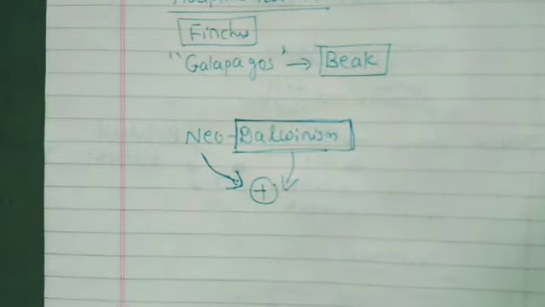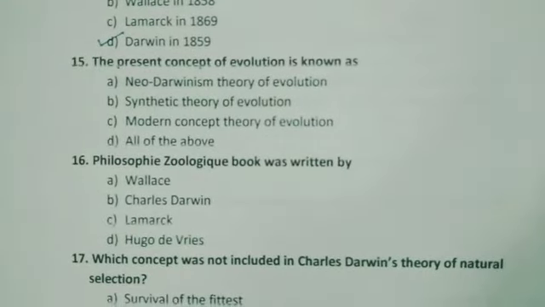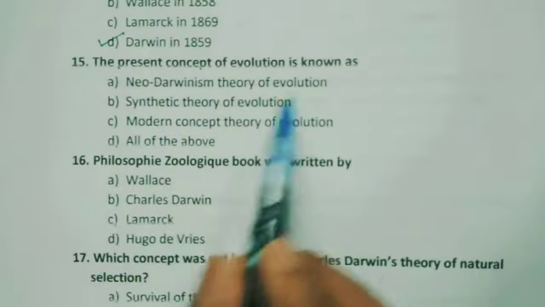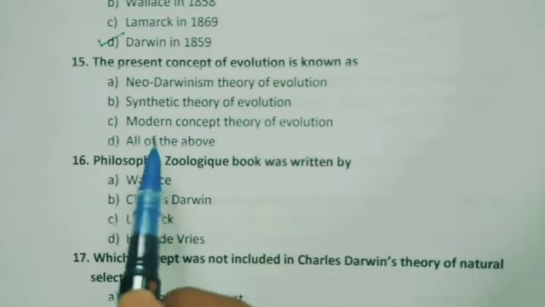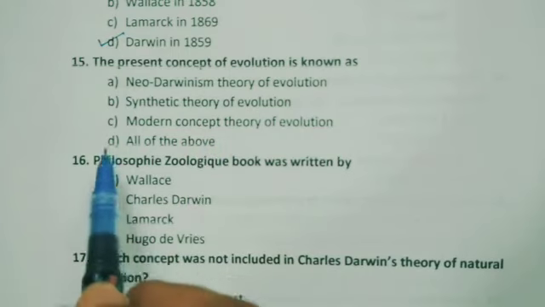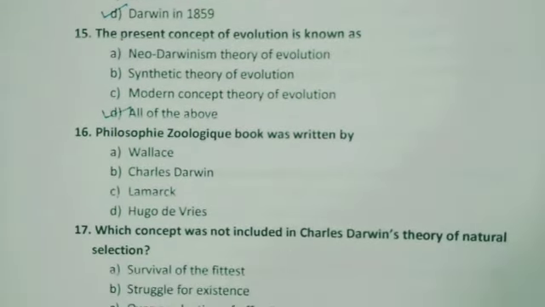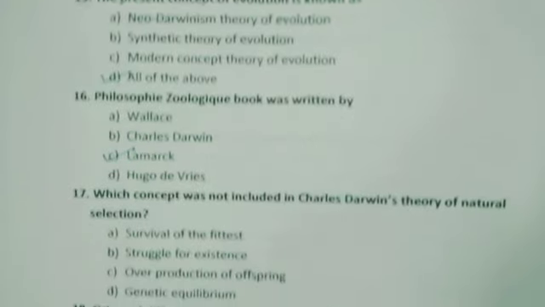Let us go to the options. The present concept of evolution is known as Neo-Darwinism theory. Right. Synthetic theory, this is also correct. Modern concept, so all of the above must be answered. 16th one, Philosophie Zoologique, book was written by, again, knowledge based. It is written by Lamarck. Wallace, Charles Darwin, Lamarck. So Lamarck is the answer.